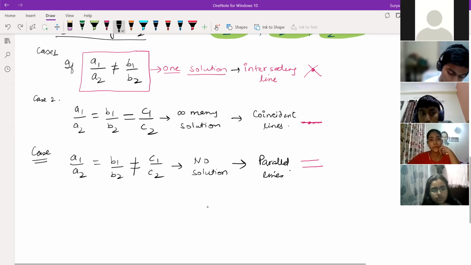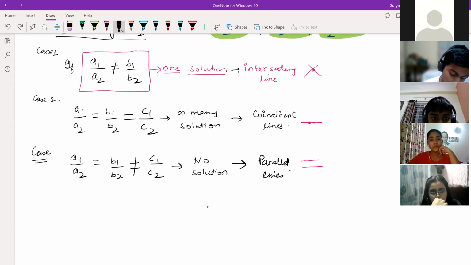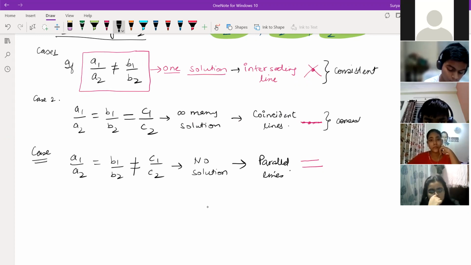One more concept is there. They'll ask which is consistent, which is not consistent. So this is having a solution, right? This is also having a solution. So we call this what? Consistent. This is also having a solution. So this is also what? Consistent. So why is it called consistent? Because the pair of equations which is having a solution, either one solution or many solutions, those equations are consistent. Okay, sir. Means you will get questions based on this.